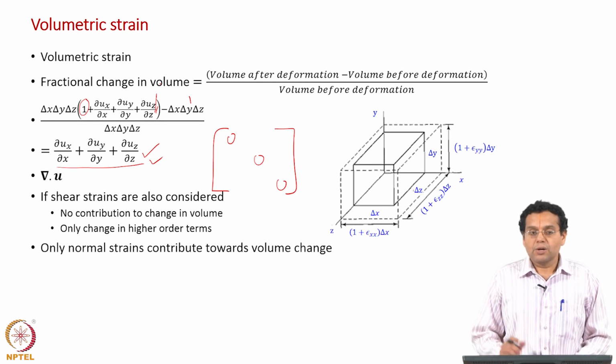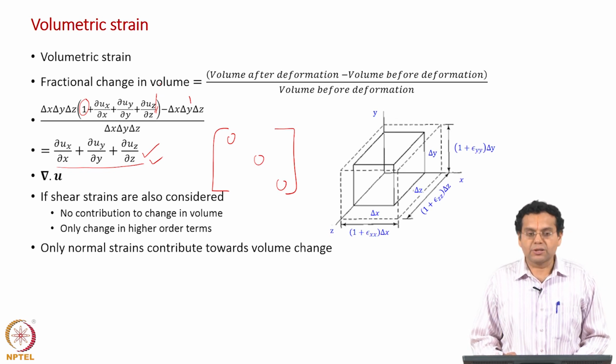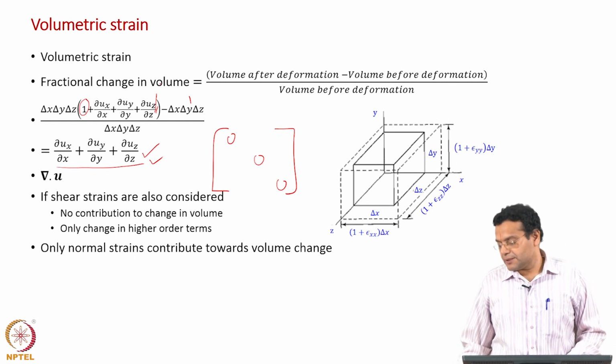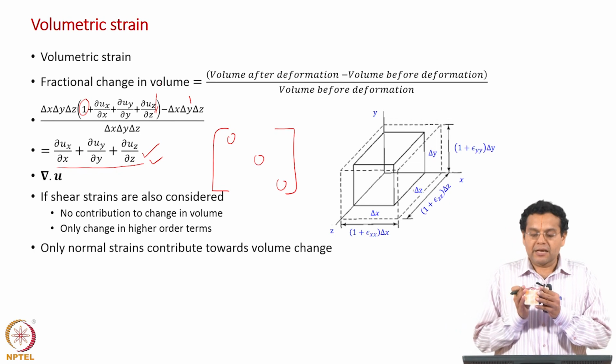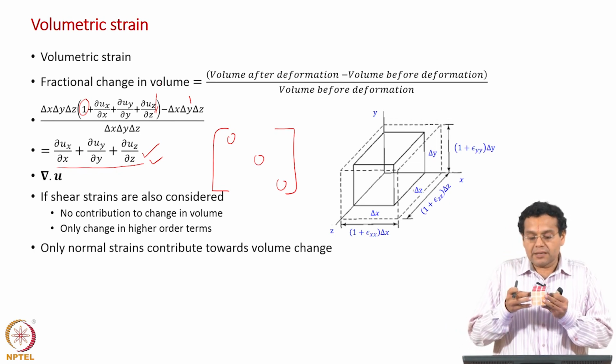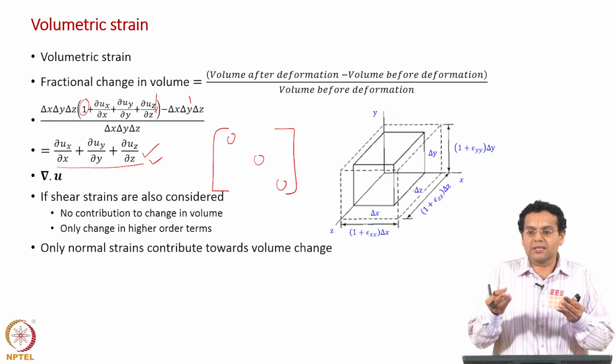The conclusion is that only normal strains contribute towards volume change within our infinitesimal strain theory. Within our assumption, if I have an object and there is a change in angle, volume still remains the same, but obviously if there is a change in length, there is going to be a change in volume.